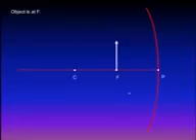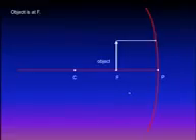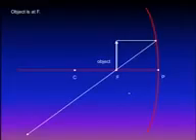What about an object which is located at the focus? And this is a very special case. The object is located at the focus. As usual, we will draw the first light ray which is parallel to the principal axis, which will be reflected passing through the focus,